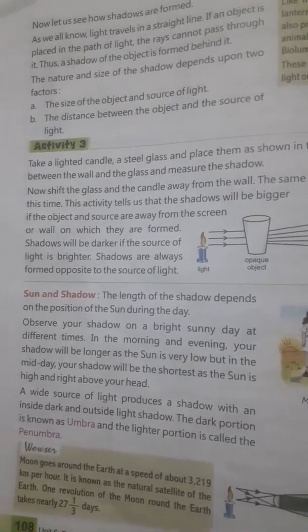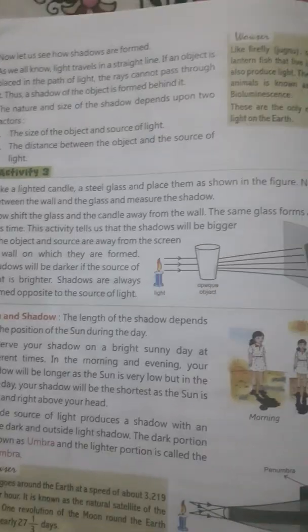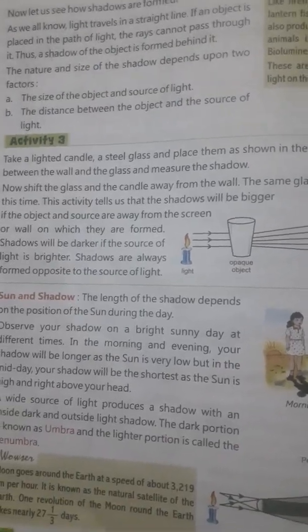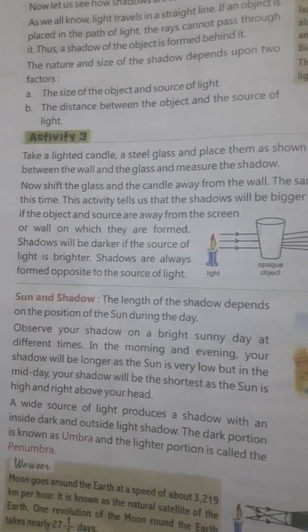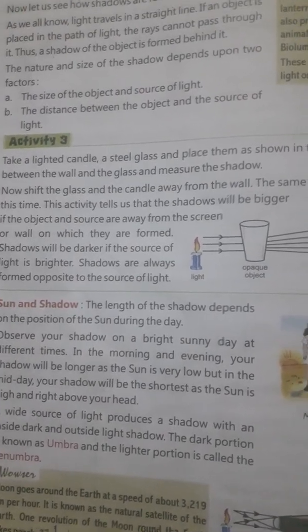So in our science period, we are learning the chapter 12, that is force, work and energy. Okay, so today we will learn a very interesting topic, that is shadow. We all know about the shadow. So first we have to know how it is formed.